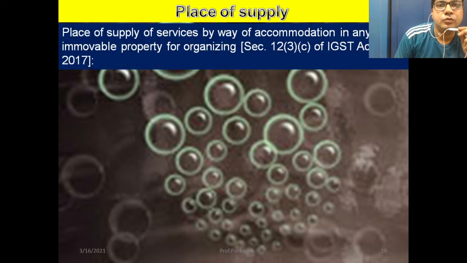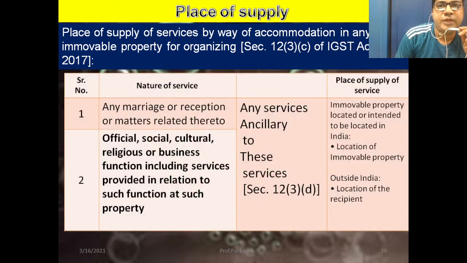Now, sometimes immovable property is used for organizing an event, any marriage, reception, matters related thereto, sometimes official, social, cultural, religious, business functions, including services provided in relation to such functions at the property. At that time, the same thing applies: the location of the immovable property in India, and outside India, the location of the recipient.